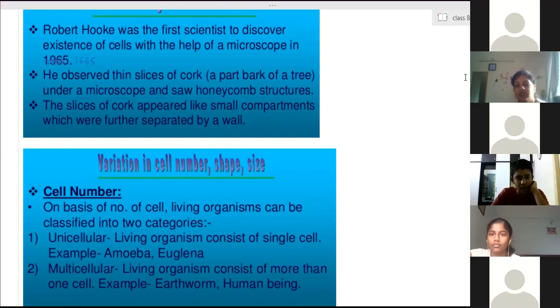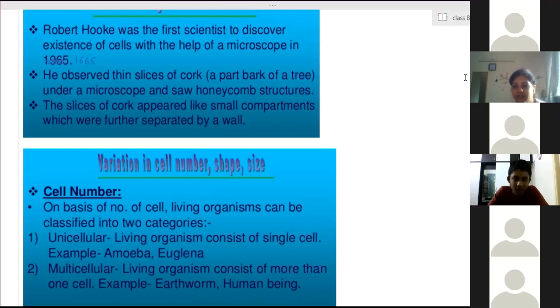Bacteria. So these are single-celled organisms. Ma'am, what about an egg? Egg is also a single cell, but an egg can't live alone. Does it have a single existence? Will it live? Is it a living organism?